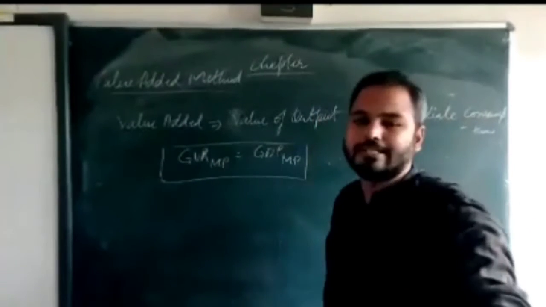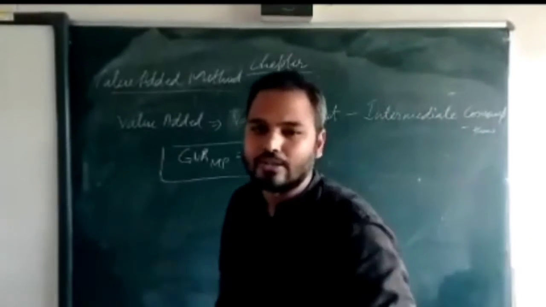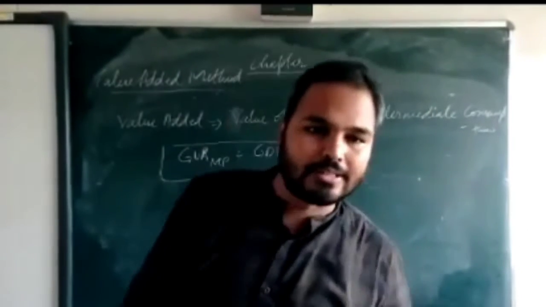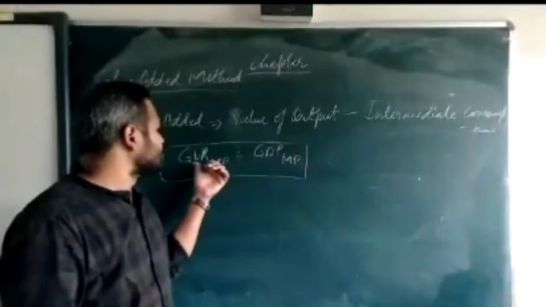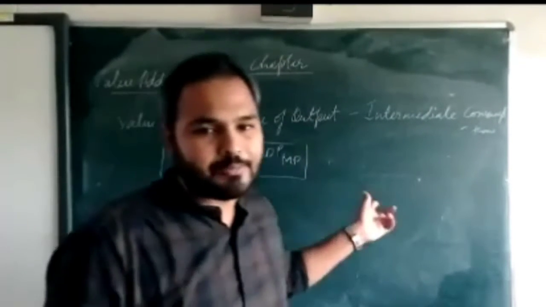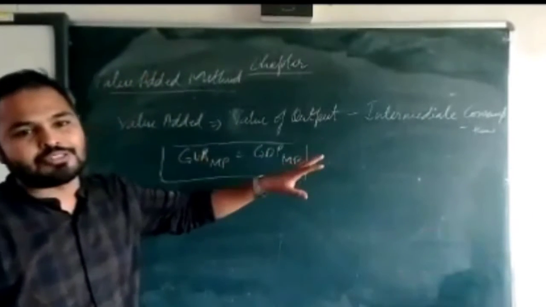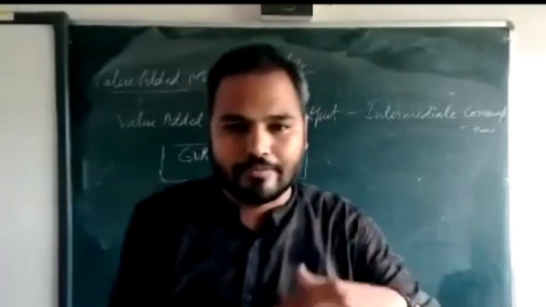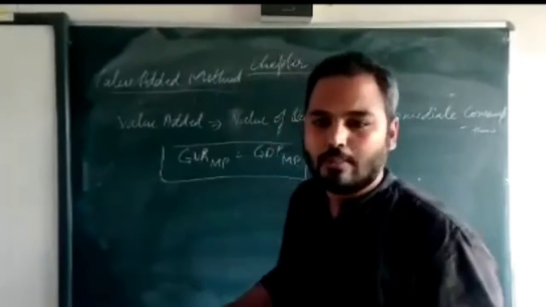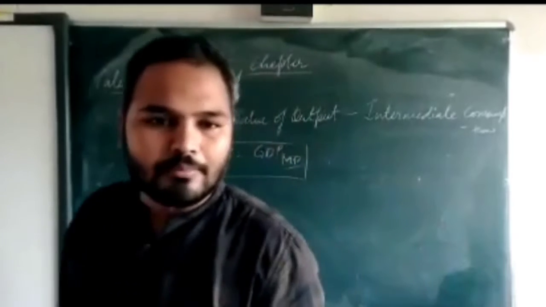So gross value addition at market price, GVA-MP, is equal to GDP-MP, which I have written here. Gross value addition is at market price. Why is this done on the market price? Because it is sold in the market. Every time it is being sold, that is why MP has been taken here. It is done on the market basis.